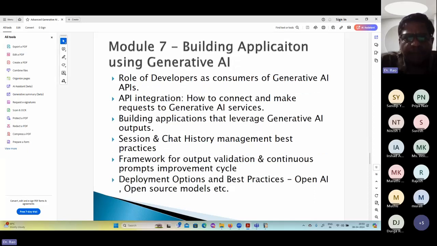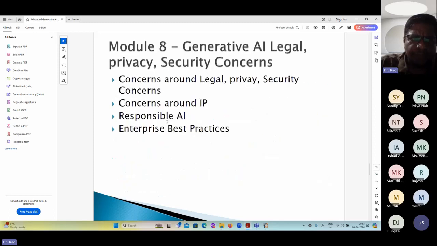Okay, and then apart from that, we are also going to see how to build dynamic applications. We are going to create a project at this level. Up to this level, you will understand how to use all these particular technologies, but somewhere we have to mix them together. We have to give them a front end, which can interact with the generative AI technology. That's where the complete building of an application will be concentrated, in module number 7.